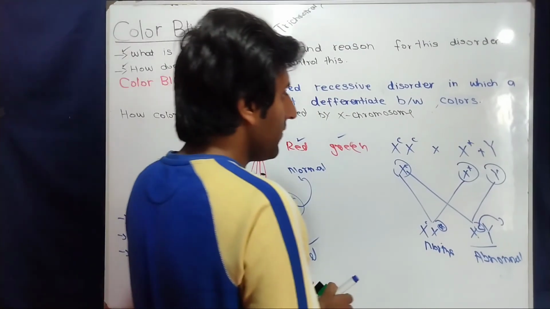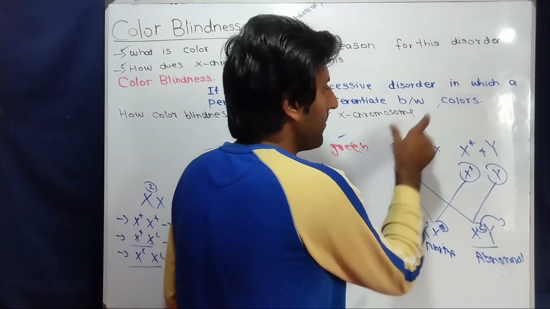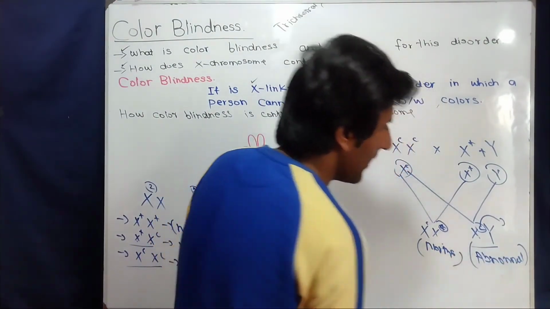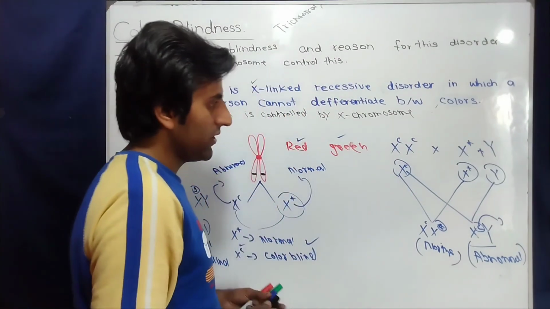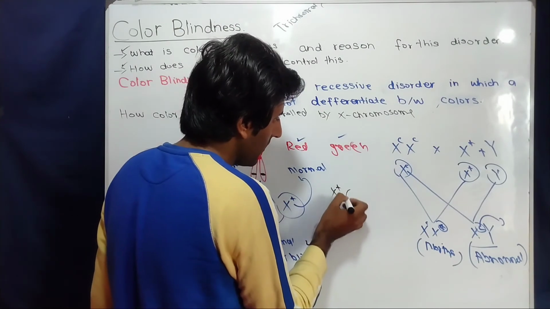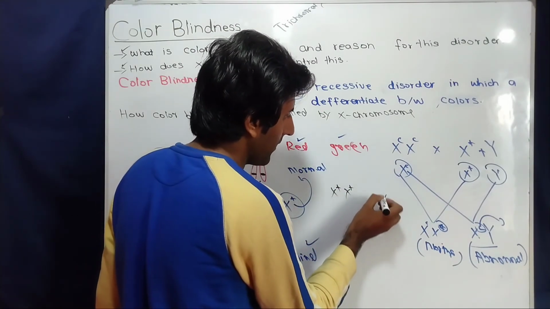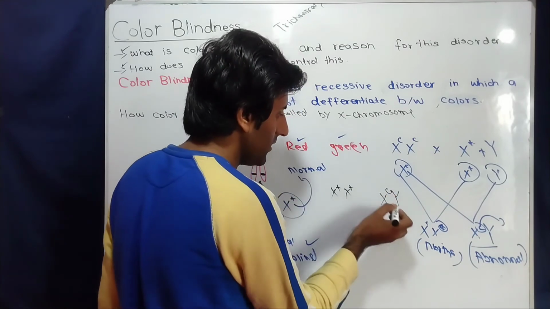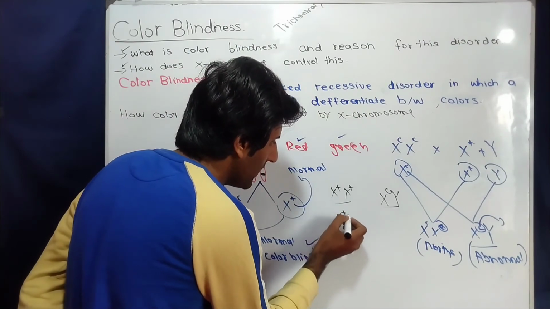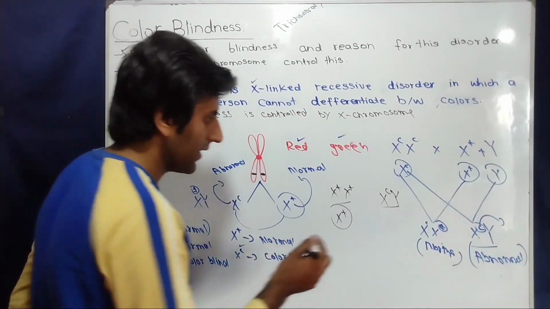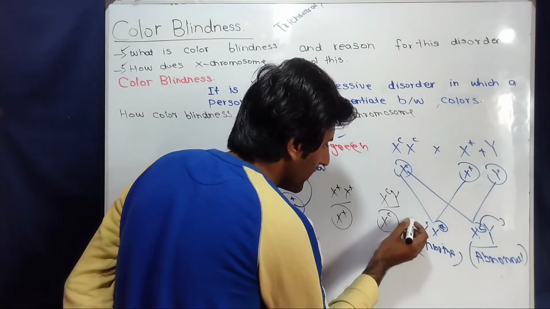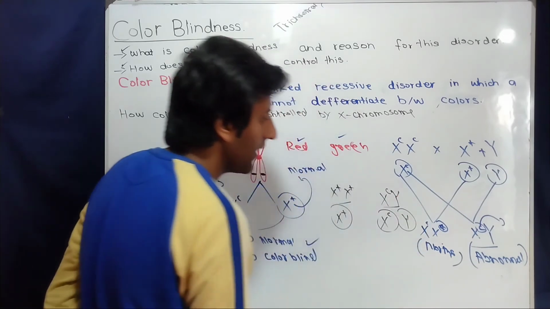It means when we cross a colorblind female with a normal male, all females are normal and all males are abnormal. Now let's see a reciprocal cross of this cross. If we cross a normal female with an abnormal male, what will happen? This is an abnormal male and this is a normal female. This female will produce one type of gamete, dominant allele containing, and this male will produce two types of gametes, one abnormal allele containing and second without any allele.